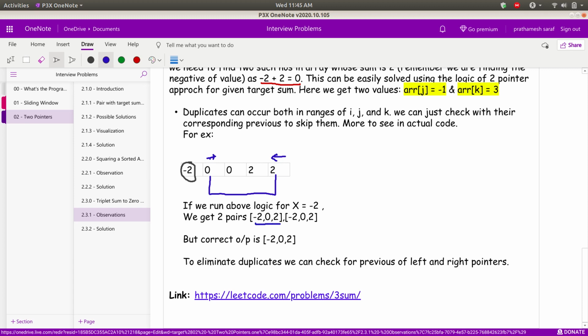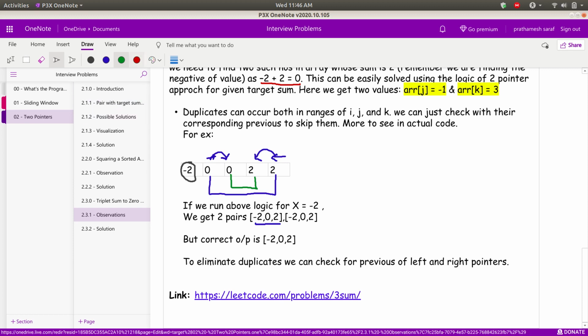Now when I move to the next part of the array, my i would get incremented here, and my j would get decremented. So now my i would be at 0 and my j would be at 2. Now again I am getting the sum as -2, but the thing to check here is that my previous triplet was -2 0 2, and my new triplet would also be -2 0 2. So that would be a duplicate. So how can we check it?